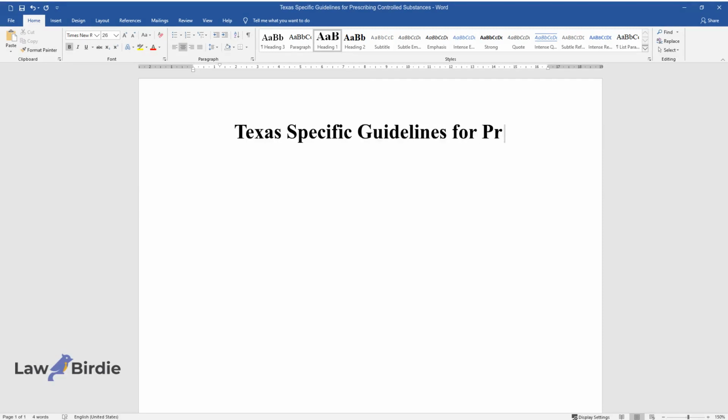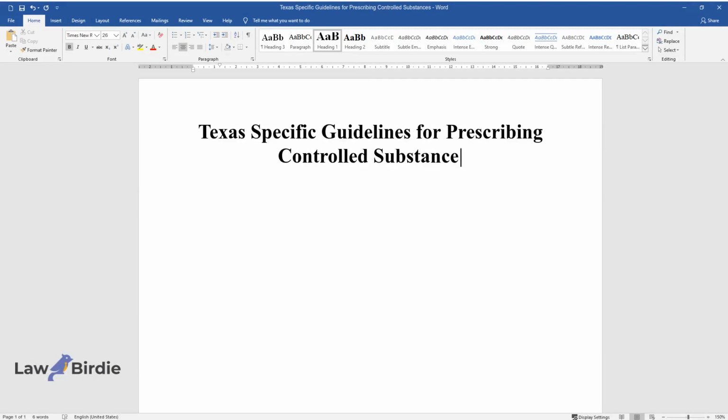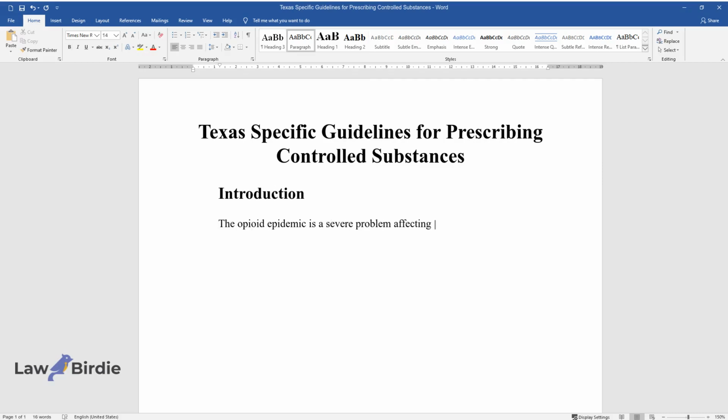Texas-specific guidelines for prescribing controlled substances. Introduction. The opioid epidemic is a severe problem affecting individuals of diverse populations nationwide.